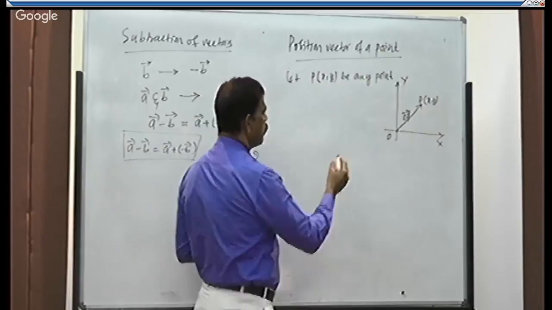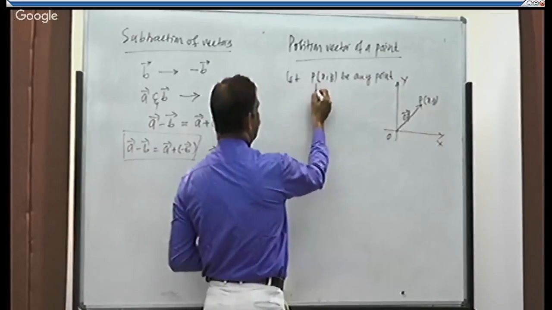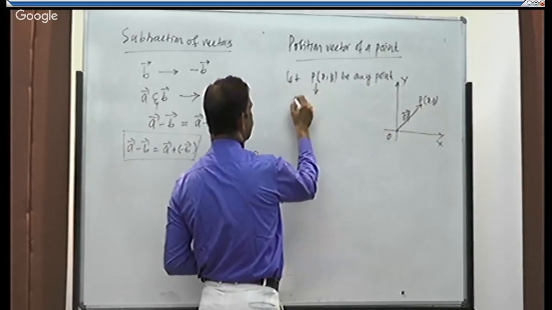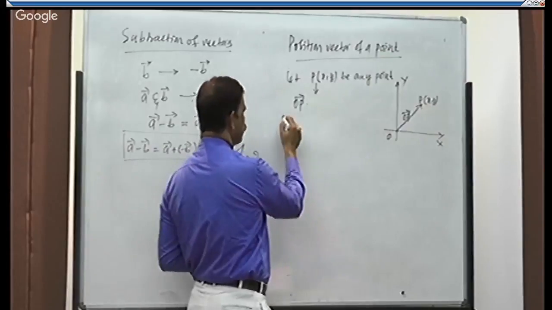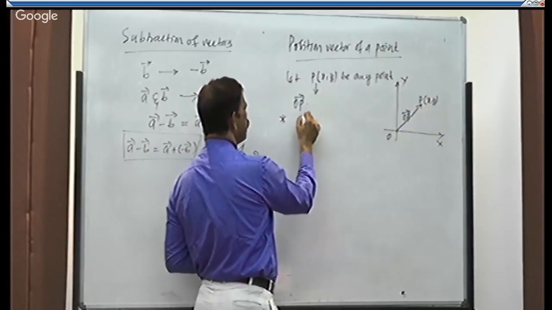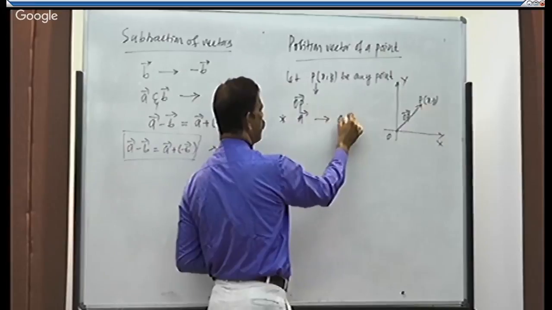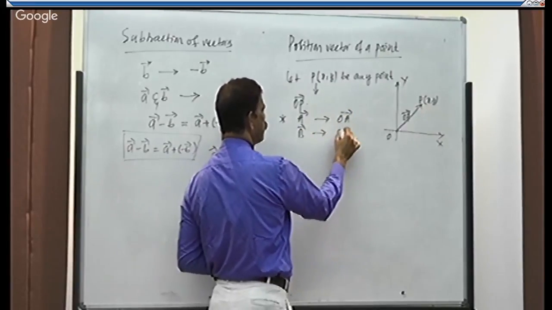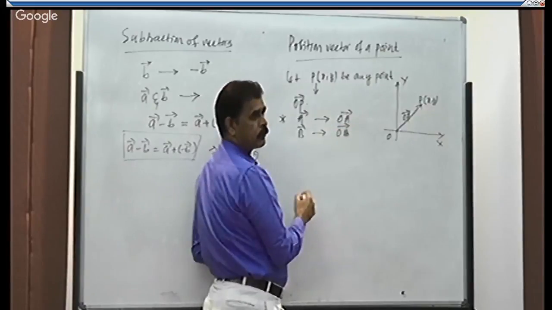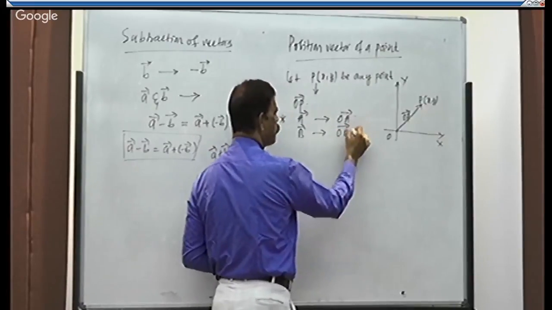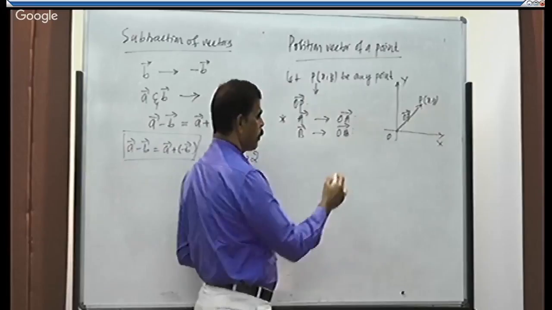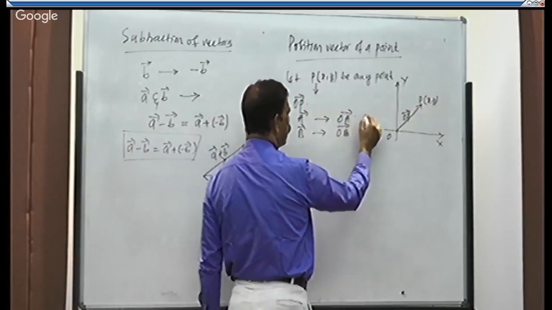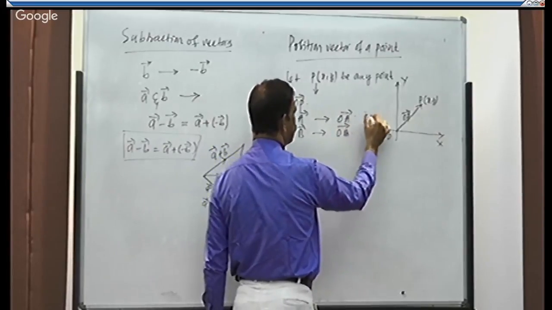Then for any point P, the position vector is OP. Suppose A is any point whose position vector is OA. B is any point whose position vector is OB. We can also get the magnitude of position vectors. Magnitude of position vector OA, we will write like this.